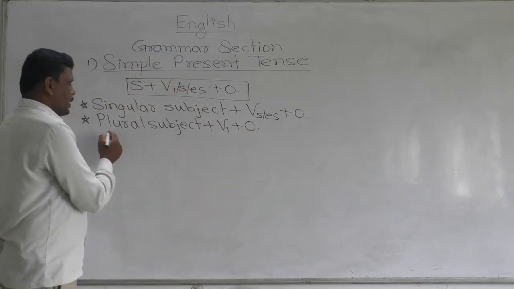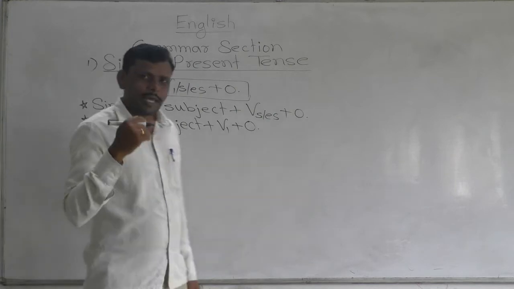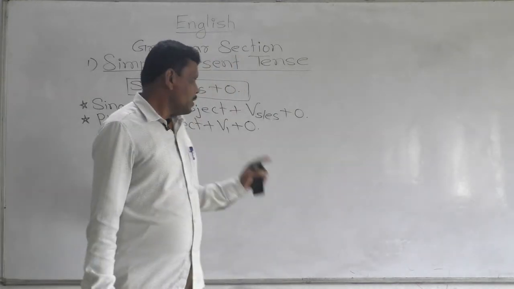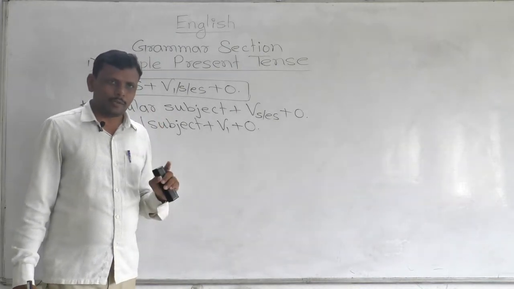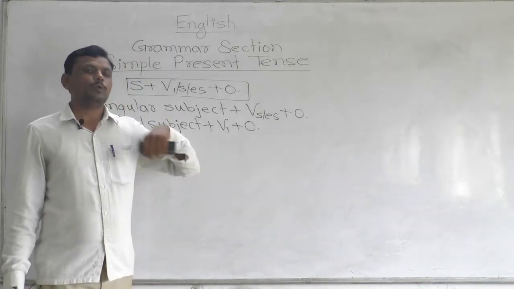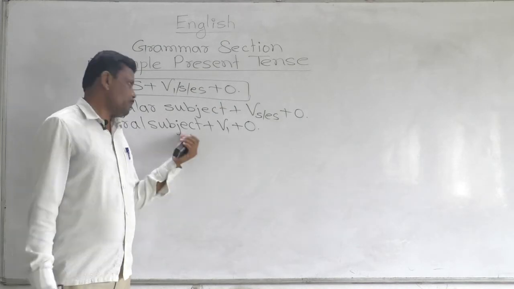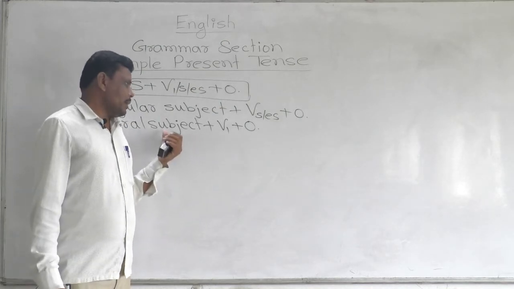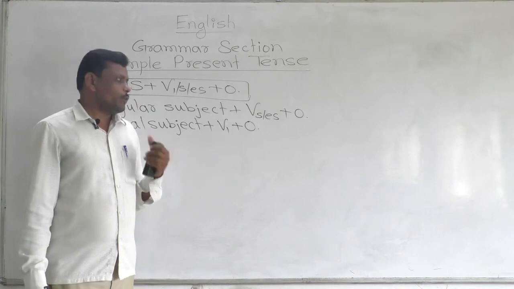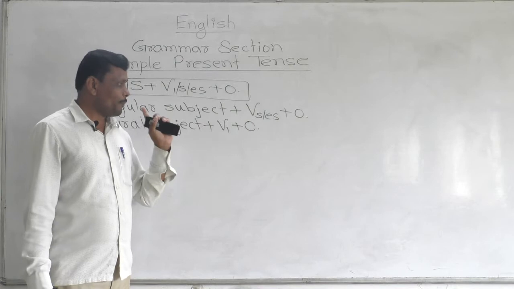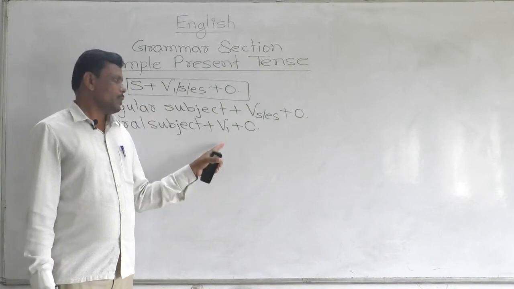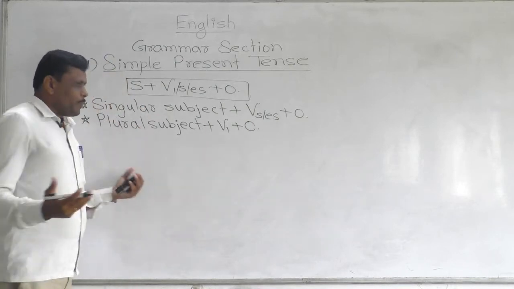Yes, plural subject, plural means more than one. If we are speaking about a person or thing that is more than one, that is plural, okay, and after that plural subject we have to place V1. V1 means the base form of verb, right? Okay, see what are the plural subjects.